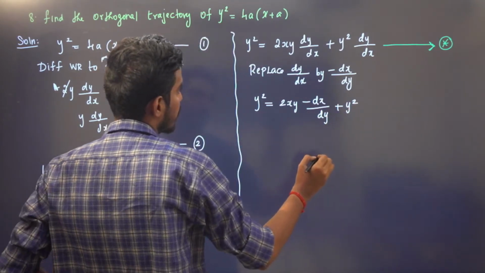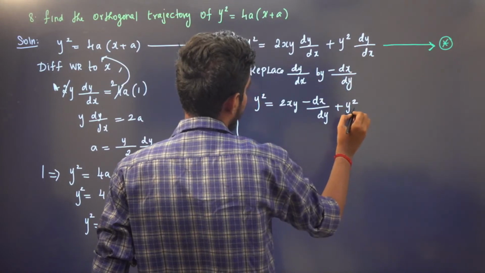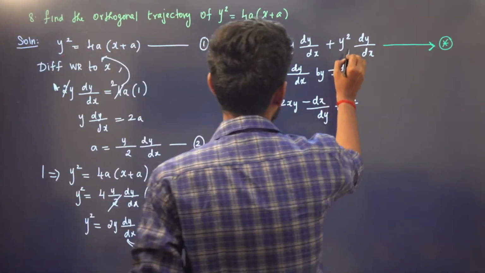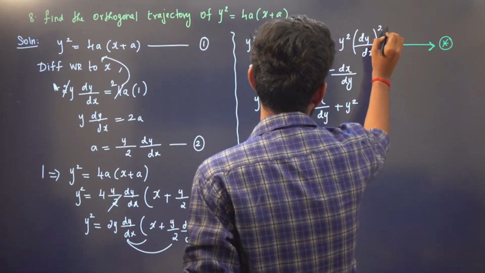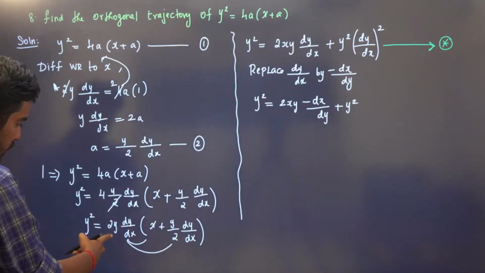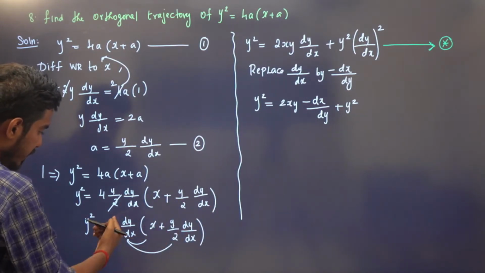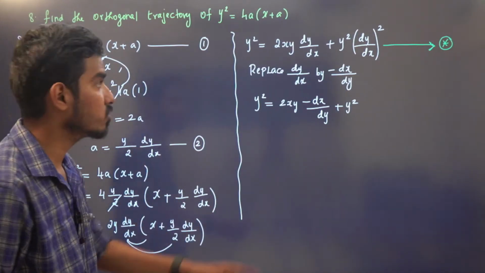When you multiply inside, dy by dx times dy by dx gives dy by dx whole square. The 2 gets cancelled, so y square dy by dx whole square.